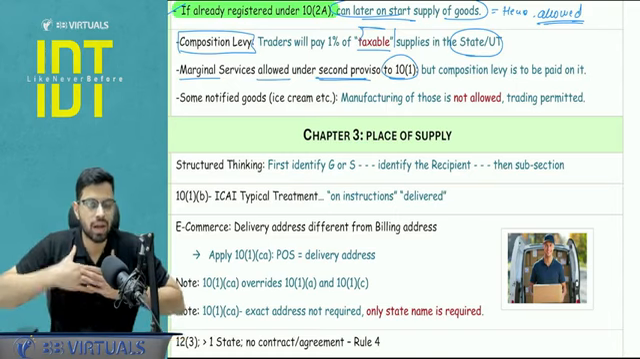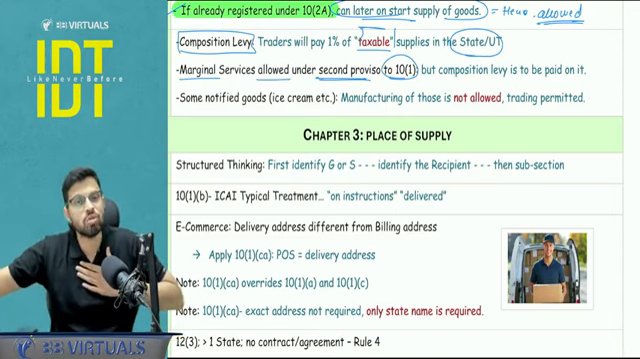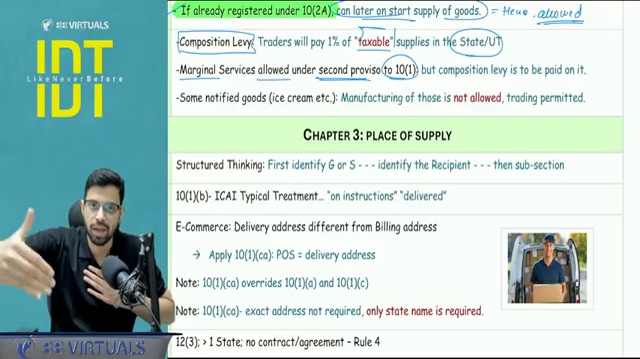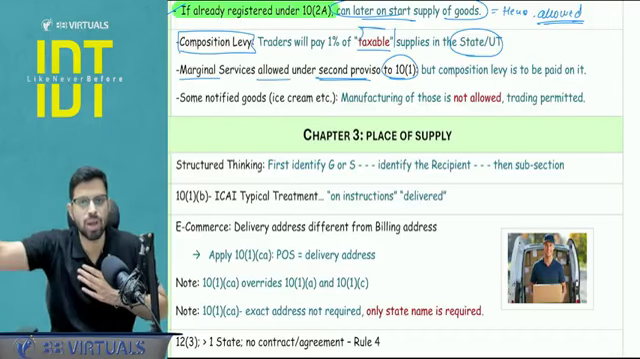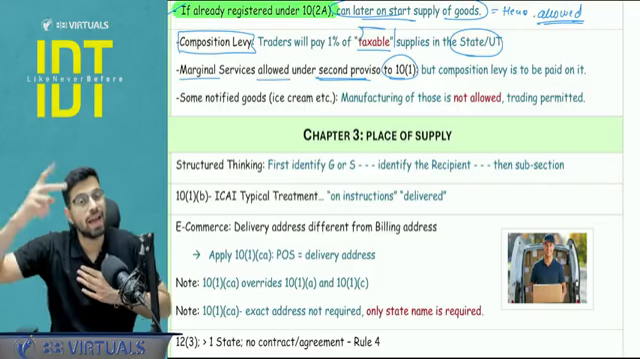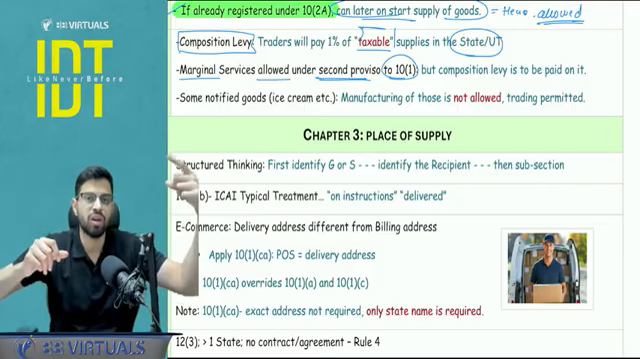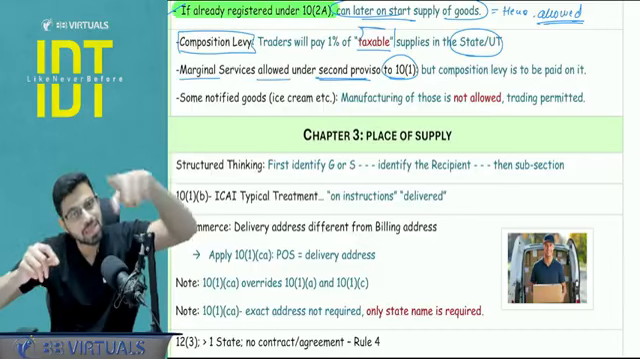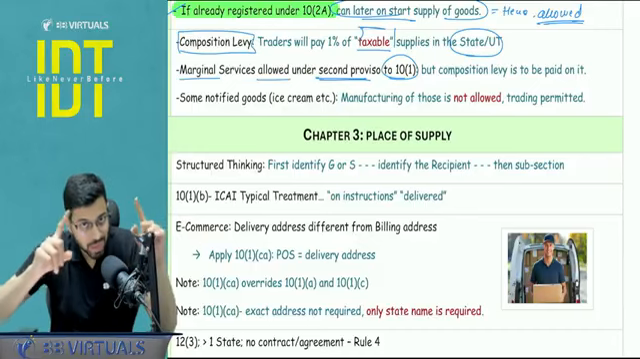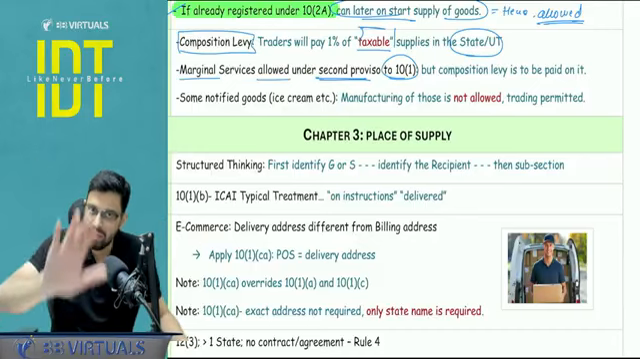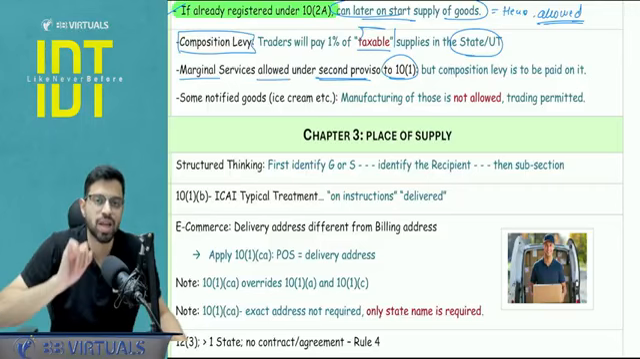So let's say I'm a trader, I'm also giving services. First, you check whether the services are within the limit, that is last year's turnover in a state into 10% or 5 lakh, whichever is higher. And second, if it is within the limit, you apply the 1%, that is 0.5 plus 0.5, 1% on that marginal services also. Sometimes a mistake happens here: you check whether it is within the limit or not, but you forget to charge the composition levy.